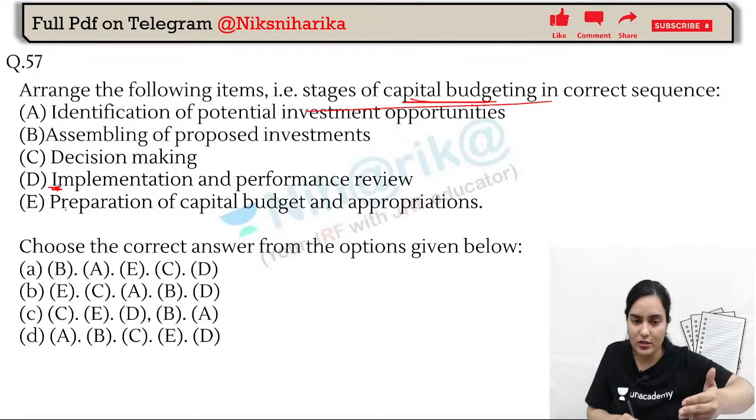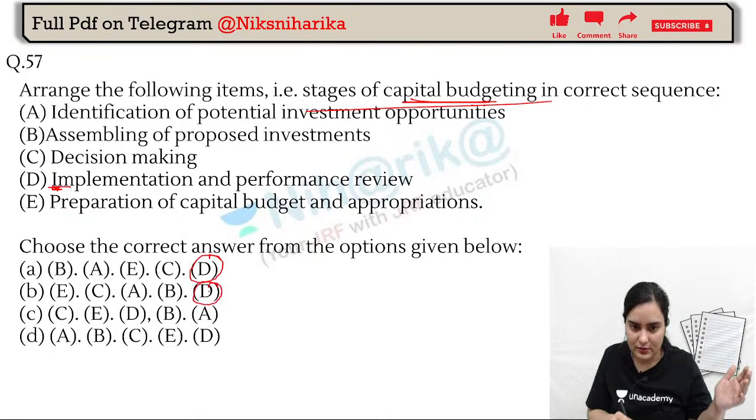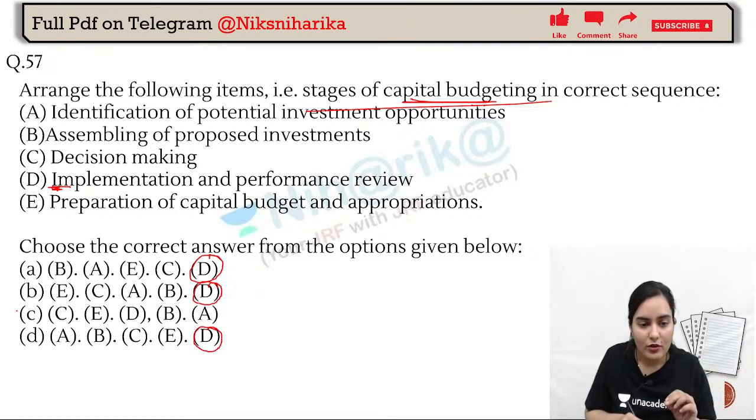Where review is not given, then implementation will be the last stage. Okay, now let's see what will be the first stage, where we have to start from A, E or B. That will be simple. We cannot start with decision making. We have already crossed that out.